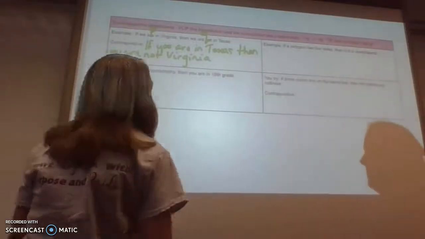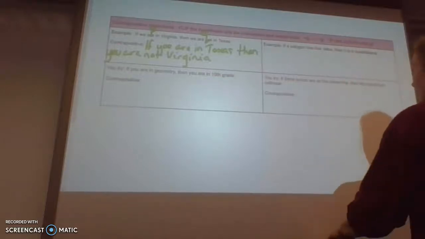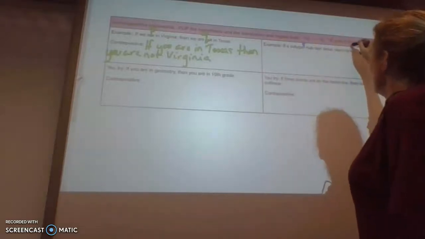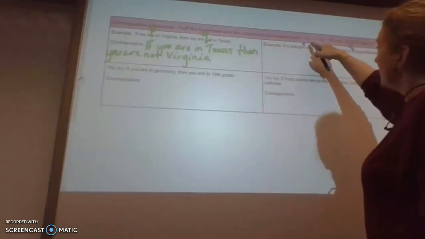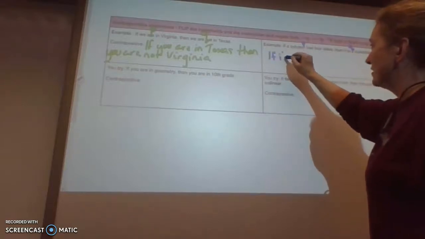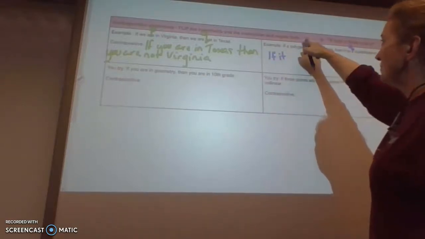All right. Next. Now you're going to try it. Okay? So now this one. If a polygon has 4 sides, then it is a quadrilateral. So I know that this is my P and this is my Q. So following the pattern, I'm going to flip it, if it is a quadrilateral. But I don't just flip it, I have to negate it.